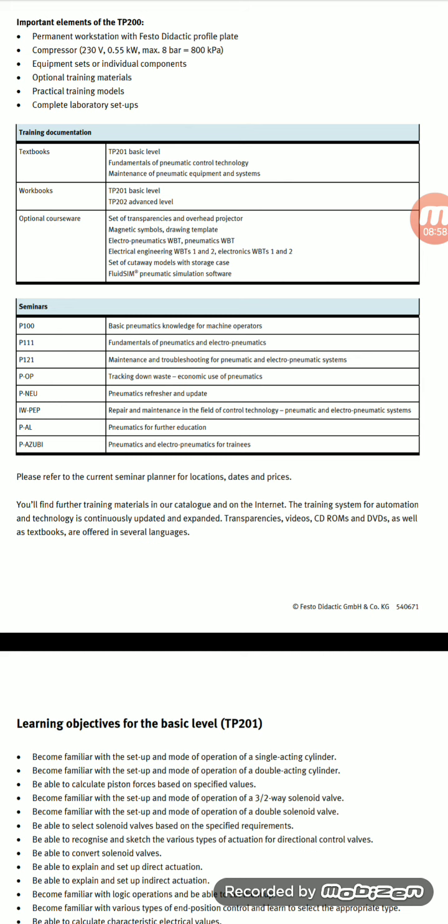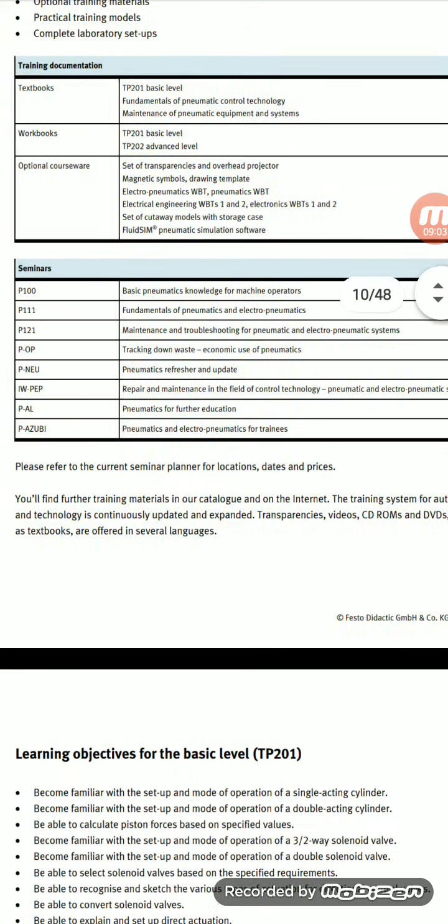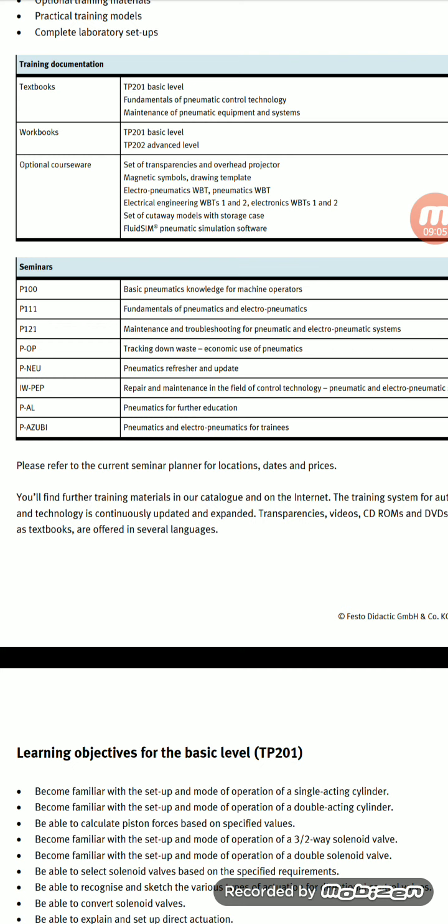Training documents, see that these are the training documents. The training documents means first textbooks. So TP 201 basic level, fundamentals of the pneumatic control technologies, maintenance of the pneumatic equipment and systems, workbooks, basic level and advanced level. Okay, and core server, setup transformations and overhead projectors, magnetic symbols and drawing templates. So these are some of the technologies, and these are the learning objects.